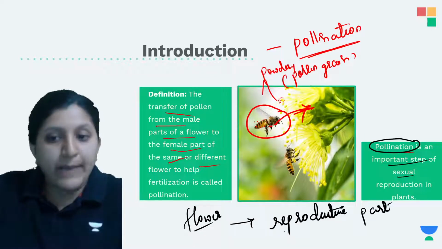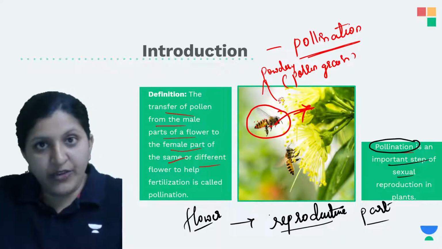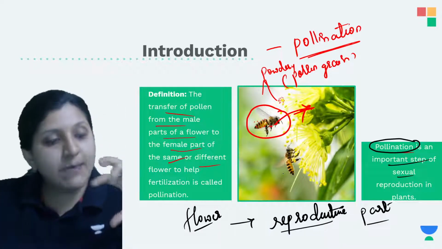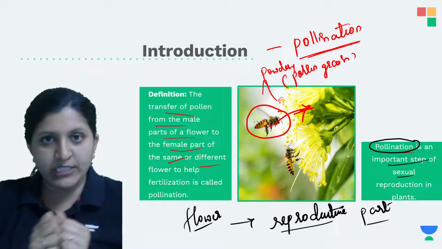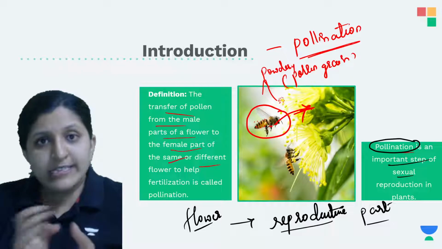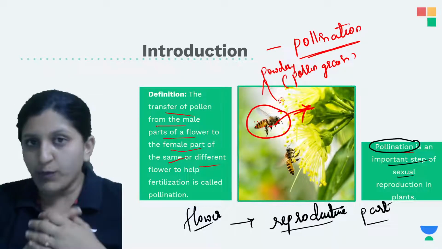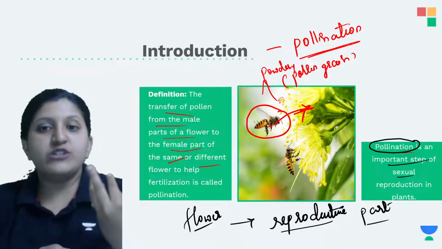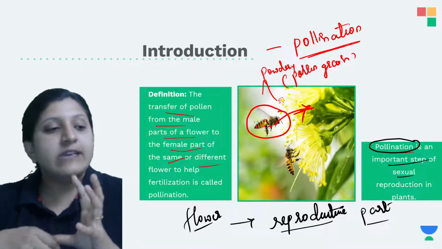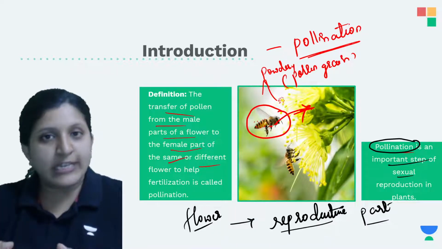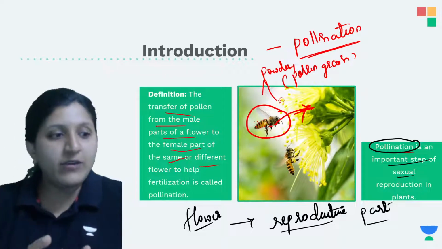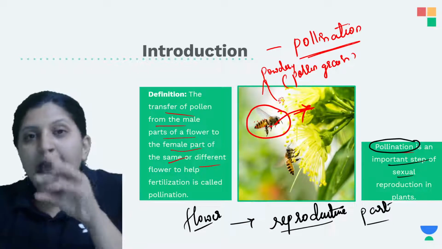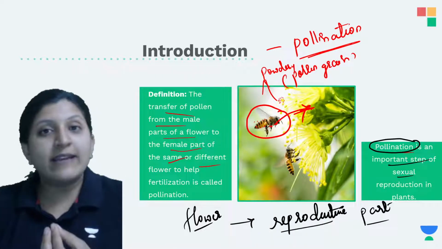Because it has a male reproductive part and a female reproductive part. Once the male gamete fuses with the female gamete, it is called fertilization and the product, the zygote, is formed. This zygote gives rise to seed formation later on. The ovary, which is there with the stigma and style, can become a fruit, and the ovule inside can become a seed.